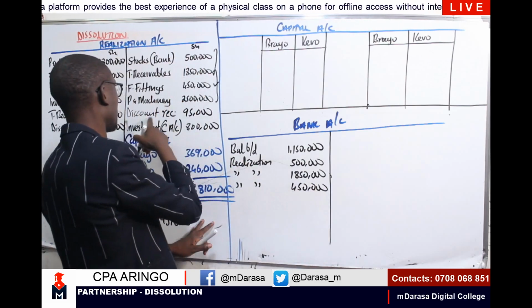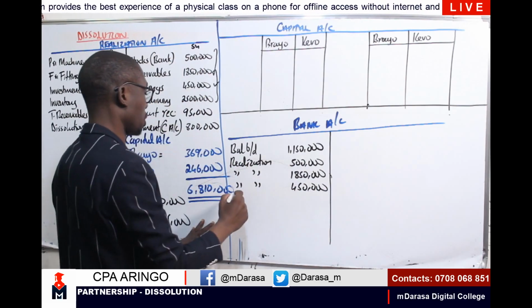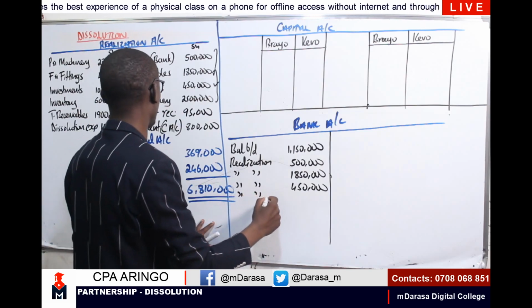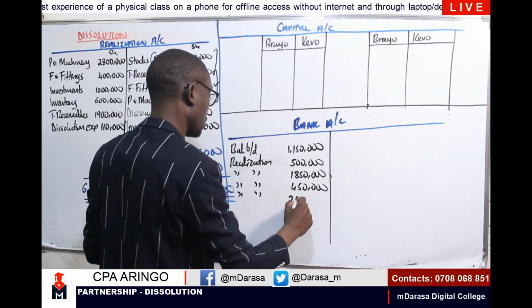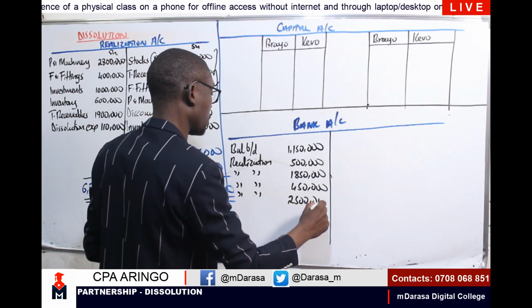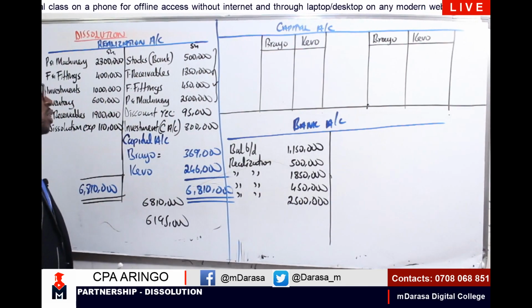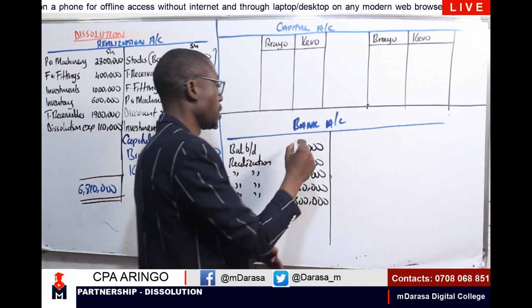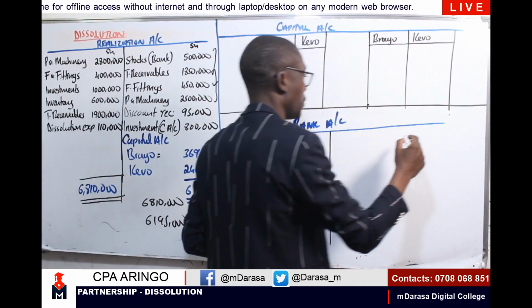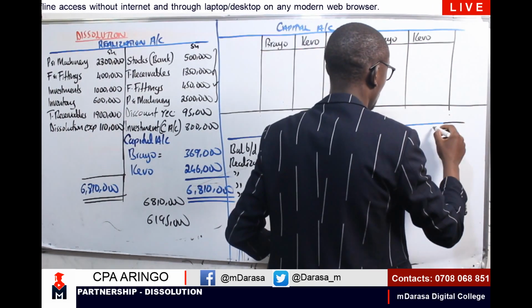Then I'm having our plant and machinery realization, I'm having 2.5. So basically, these were the amounts that we received.